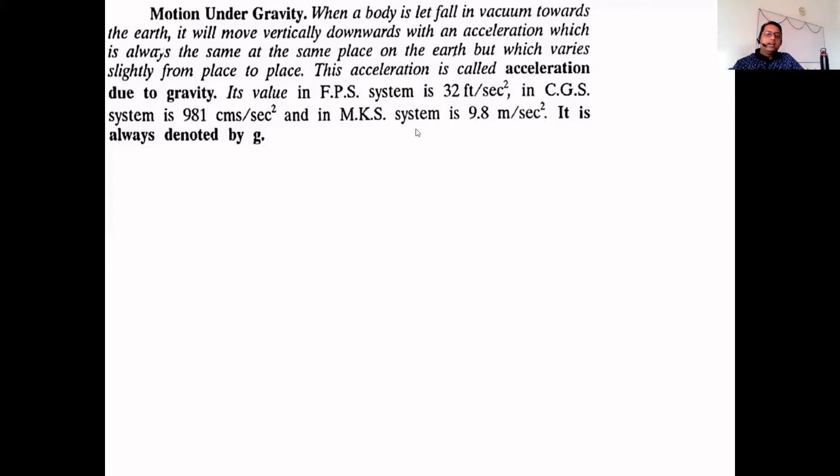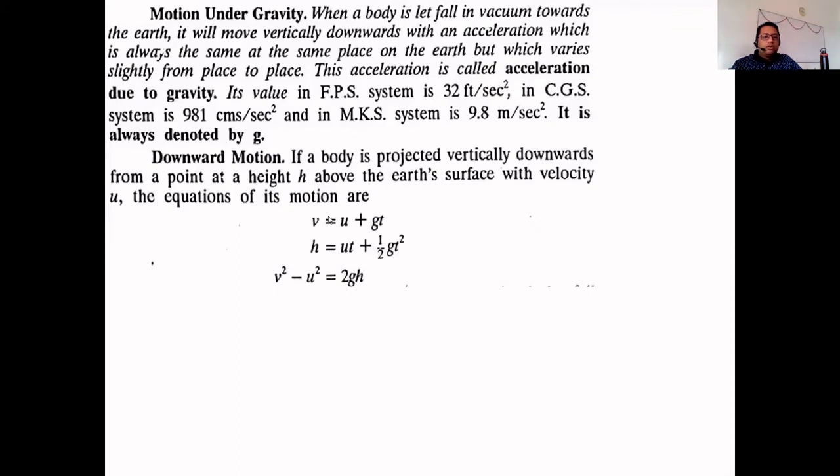So normally we will deal with the MKS system. So if the values of the displacement are given in feet, then we take this system. The acceleration due to gravity, the value will be 32 feet per second square. When we are given the displacement in centimeters, then we take acceleration due to gravity as 981 centimeters per second square. And when we are given the displacement in meters, then we follow the MKS system, and the acceleration due to gravity, the value will be 9.8 meter per second square. And the acceleration due to gravity will always be denoted by G, the small letter G. So all these three are the values of the G in different systems.